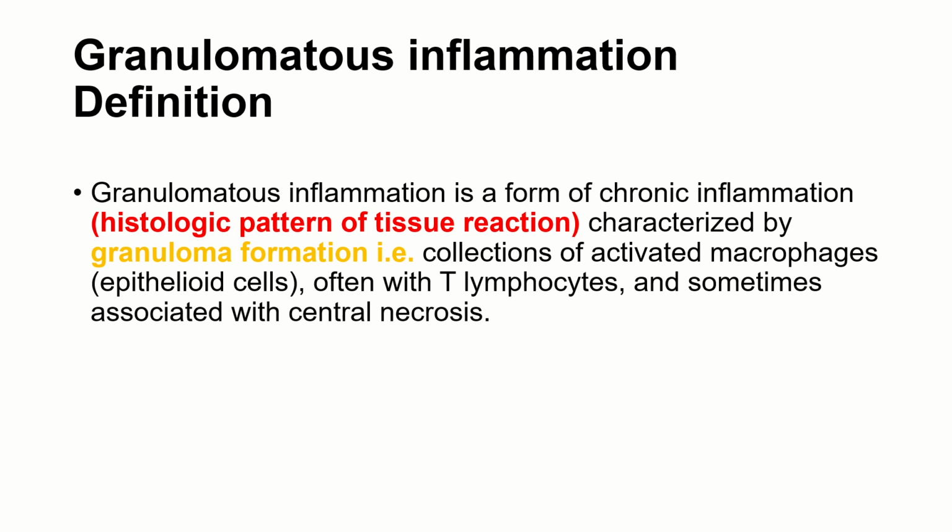Now, what is granuloma? I have told you before also in the previous practicals that granuloma is nothing but a collection of activated macrophages or epithelioid cells along with T lymphocytes, and sometimes they are associated with central necrosis. Not always will a granuloma have central necrosis, but in certain conditions, for example TB, you will have central caseating necrosis along with the granuloma formation. Granuloma also contains multinucleated giant cells.